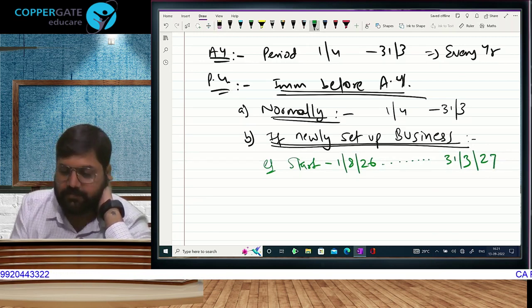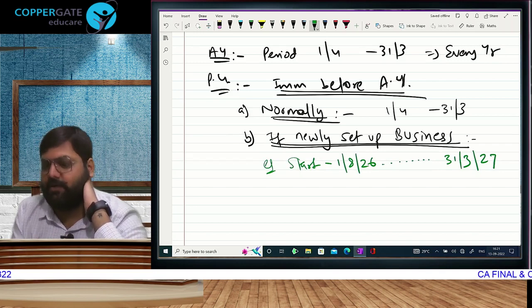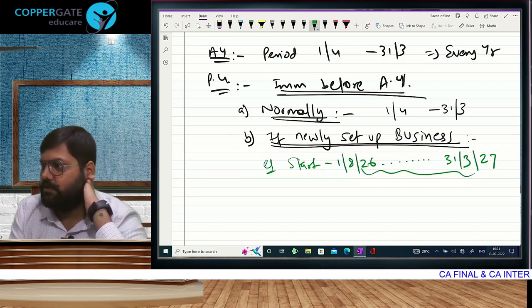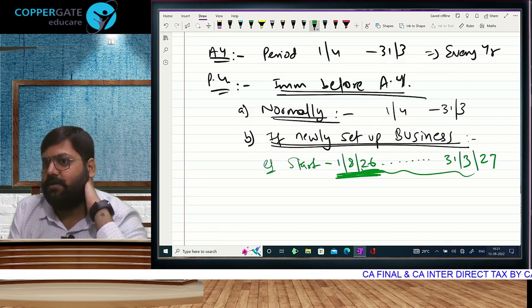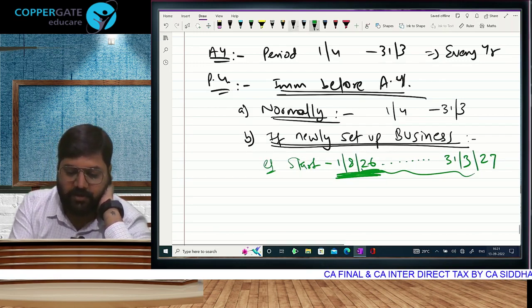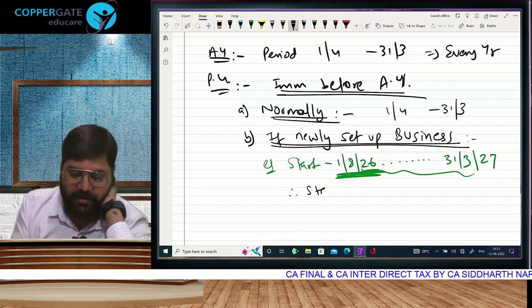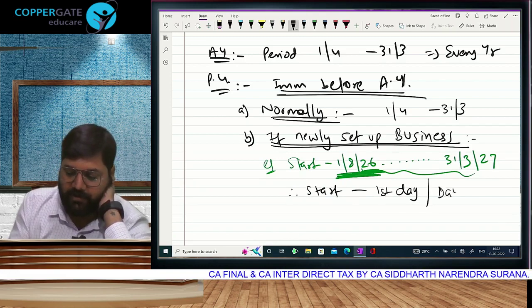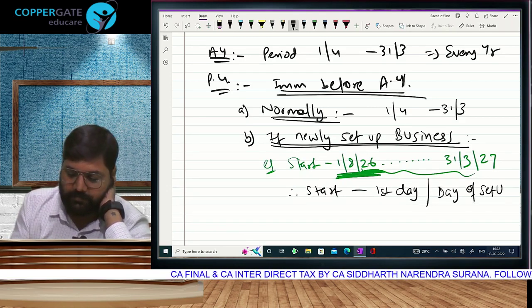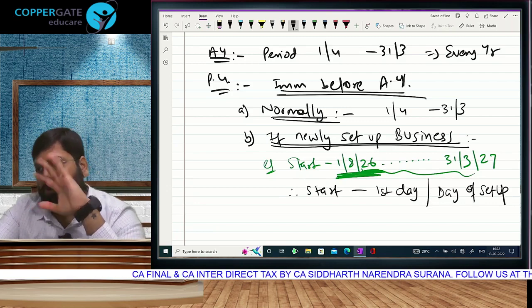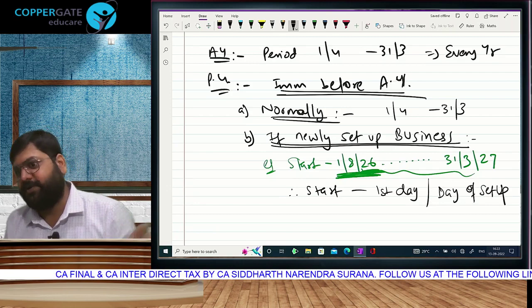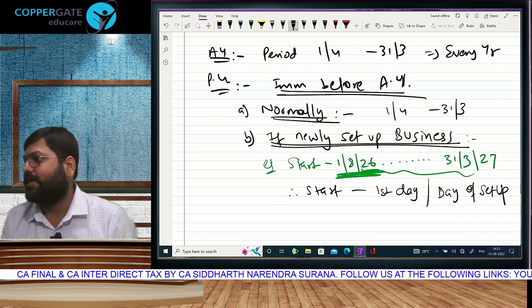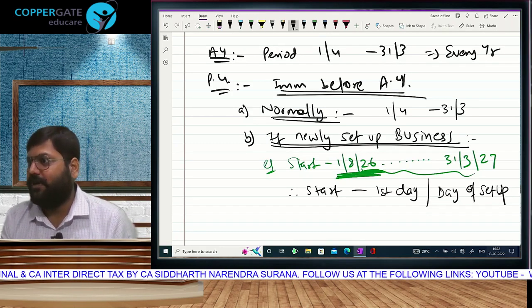27-28 has started. In 27-28, you can calculate the income of 26-27, but starting from this date, because before this date there was no income. So in case of a newly set up business, the start date is going to be the first day, or you can say the day of setup. Normally it will be April to March. Next year, from 1st April you are earning. So the previous year will be April to March, but in a newly set up business, the start date will be the middle of the year when you set up.